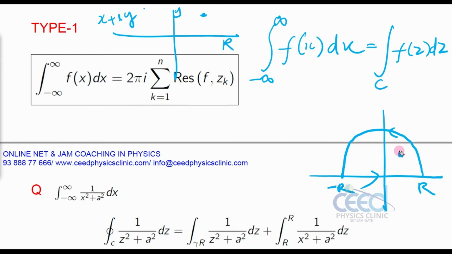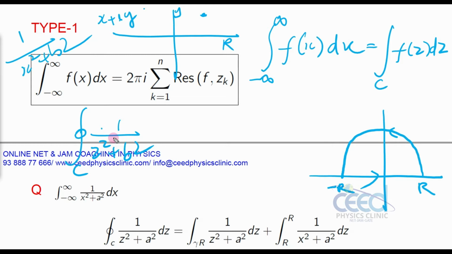So to integrate this complex function, I can consider the contour integral along this closed contour, that is 1 by z square plus b square. In the real axis it is 1 by x square plus b square. On the real axis this z turns to x, and on the imaginary axis this z turns to y.